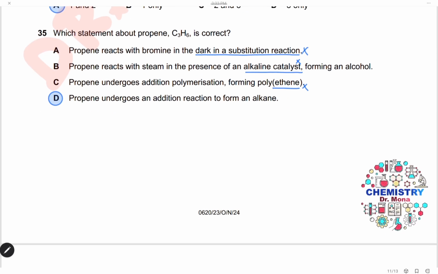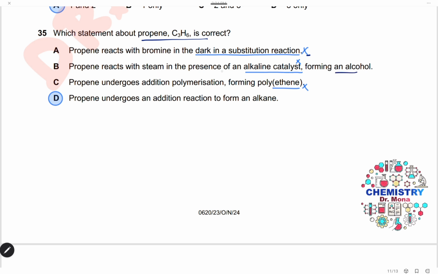Question 35. Which statement about propene is correct? Propene is an alkene, so it reacts with bromine in the dark in substitution reactions. This is wrong because propene reacts with bromine in an addition reaction. Propene reacts with steam in the presence of an alkaline catalyst forming alcohol.